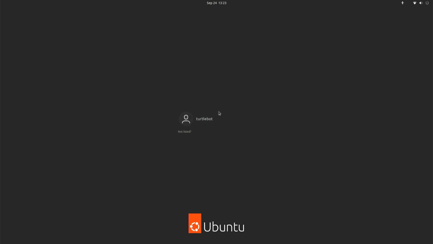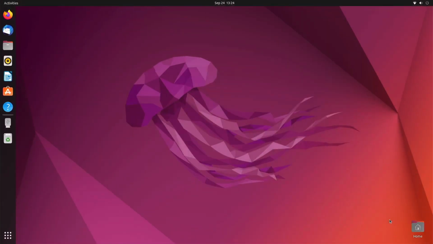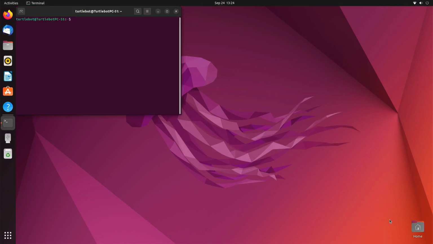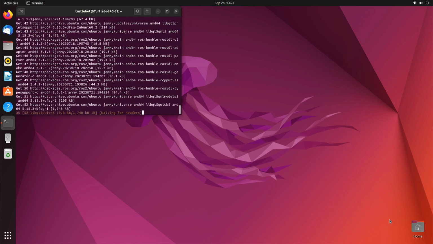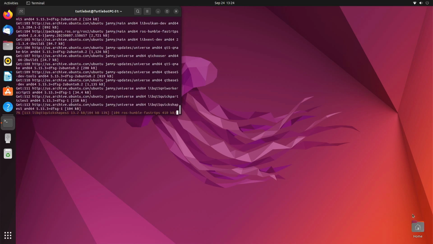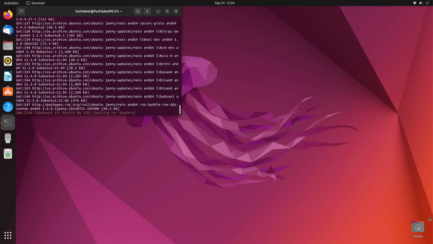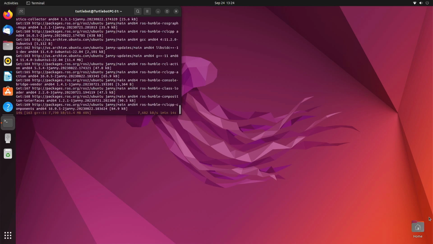Okay, we're just going to sign back in. We're going to open a new terminal again with Control-Alt-T, and then we're going to run the command sudo apt install ros-humble-desktop -y. Enter your password. This will take quite some time to complete, so I'm going to pause the video and we'll resume it when this finishes.